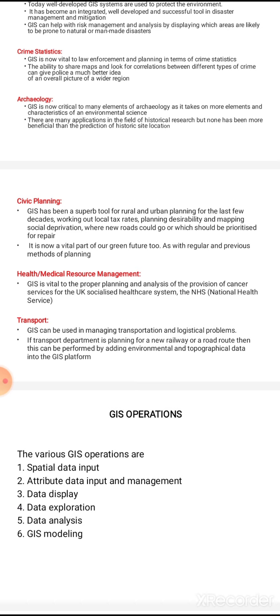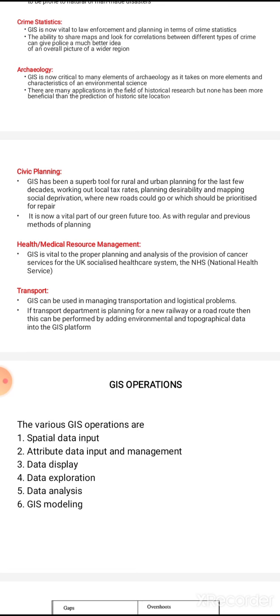Such things we can find out easily by using GIS. It is now a vital part of our green future also, as with regular and previous methods of planning. For planning and all, we can rely upon GIS. So that was civic planning. Next is health or medical resource management.